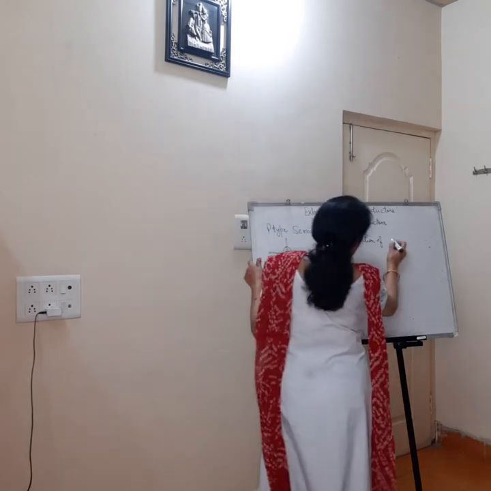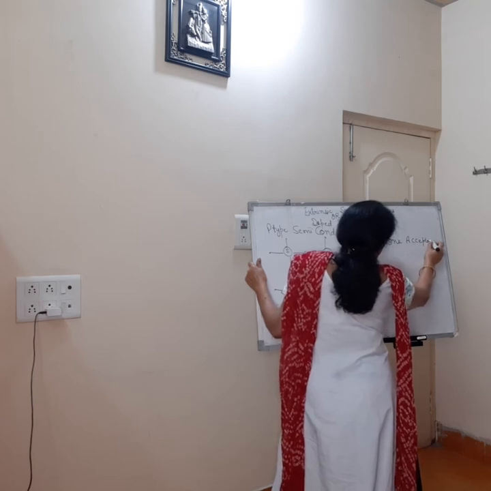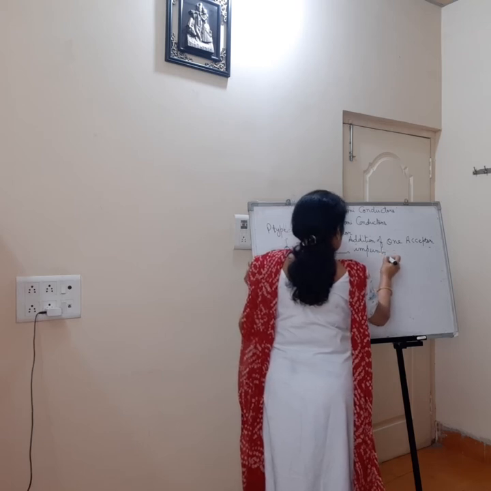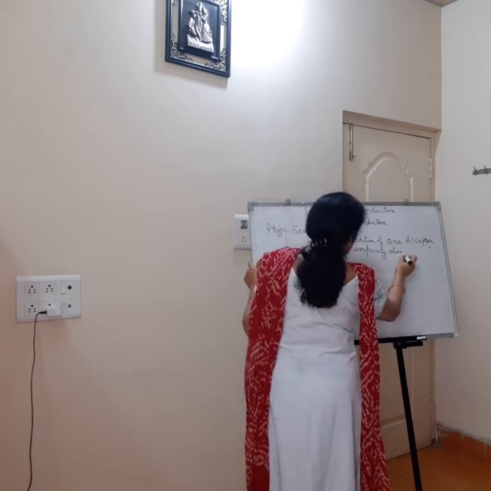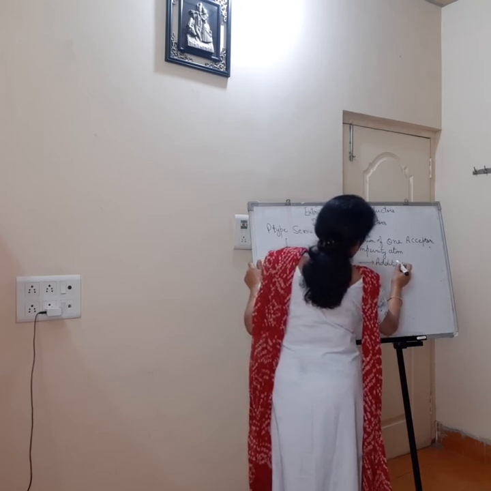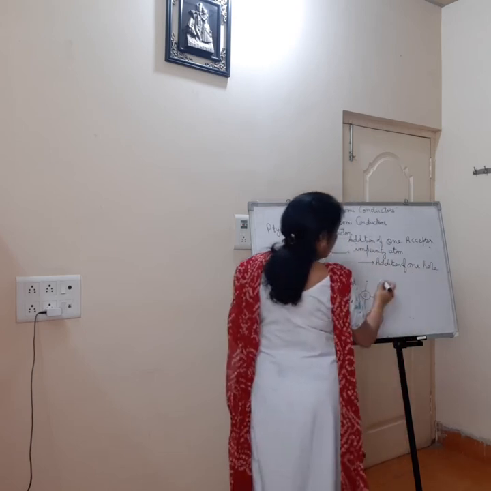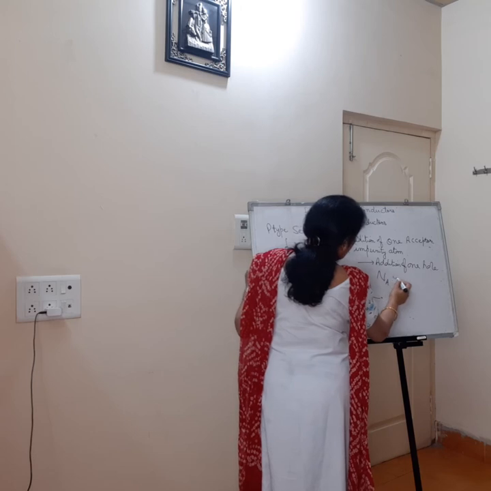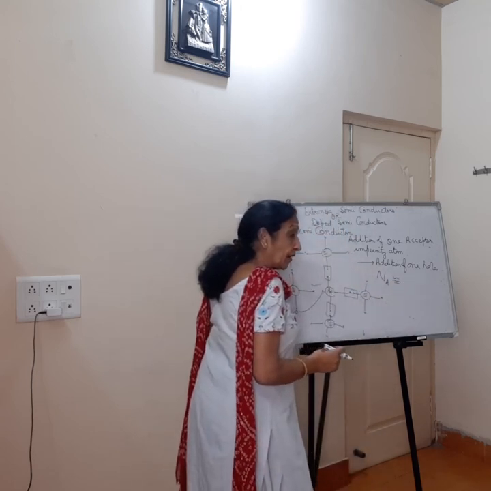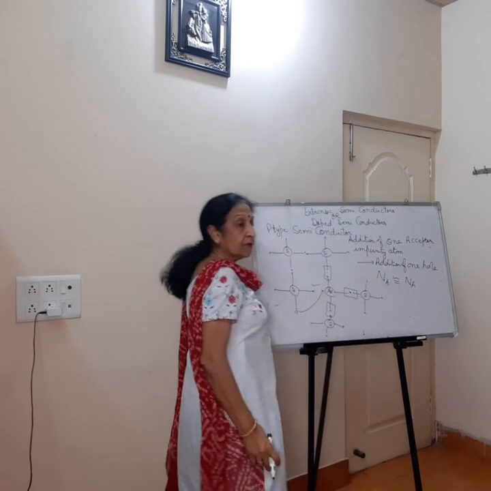So addition of one acceptor impurity atom means addition of one hole. So in this case, concentration of the impurity atoms added means impurity atoms added per centimeter cube will be equal to the concentration of